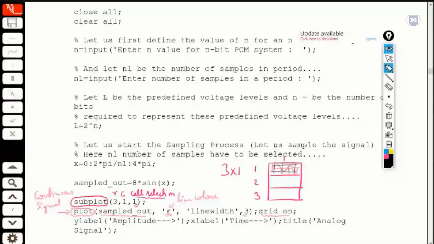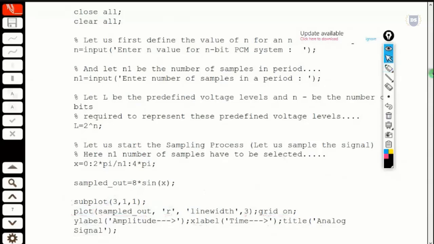And we can use a few more additional built-in functions called ylabel as well as xlabel in order to label the y-axis and x-axis. So here we'll have our x-axis labeled as time. As you can see, we got to pass a string over here. Something written within single quotes can be thought of as a string. And the y-axis here is labeled as amplitude, and the title for this very first figure is analog signal. So this is what we'll be doing.